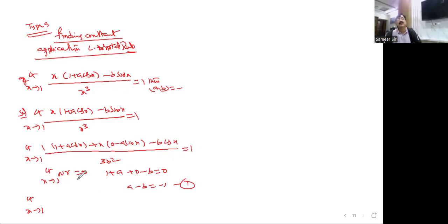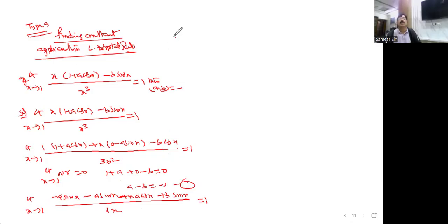Once you consider the numerator is 0, differentiate once again. So what happened here? Minus a sin x. Here UV formula: a sin x plus x minus a x cos x plus b sin x, divided by here 6x equal to 1. Again 0 by 0 is there. Once again you differentiate, Nana.